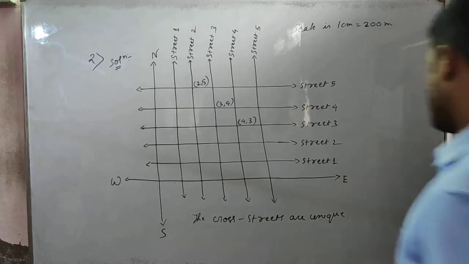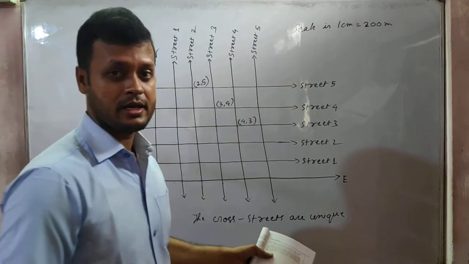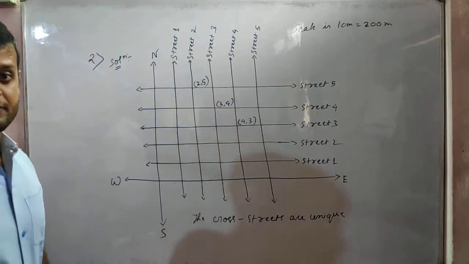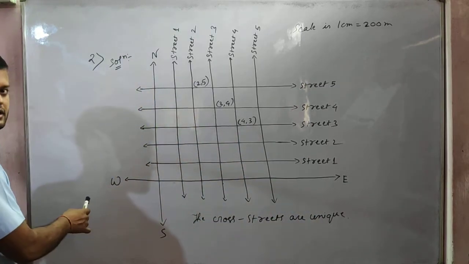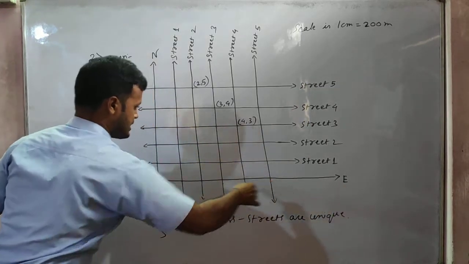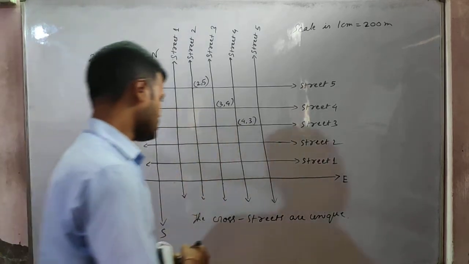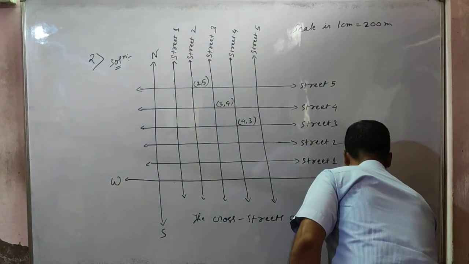So students, now why are these unique? Because of the two reference lines we have used for locating them. One is in the north-south direction and one is in the east-west direction, isn't it? You can say west-east also, if you are coming from that side. These cross streets are unique because of the